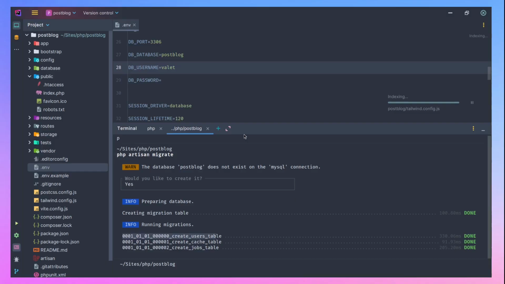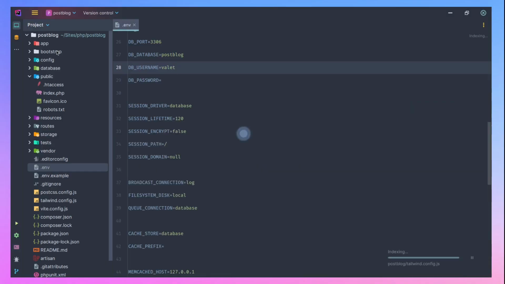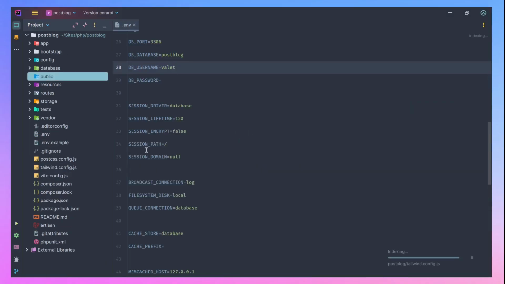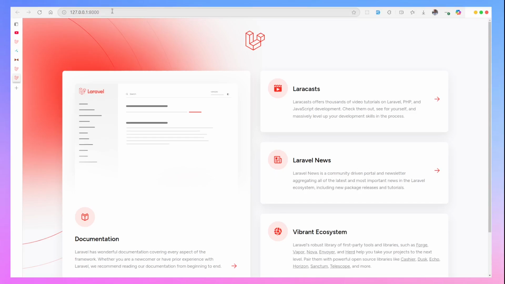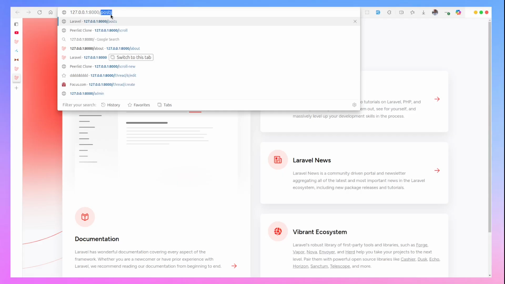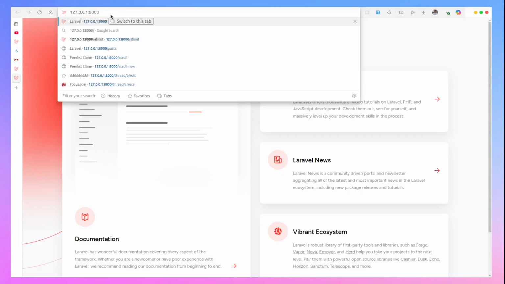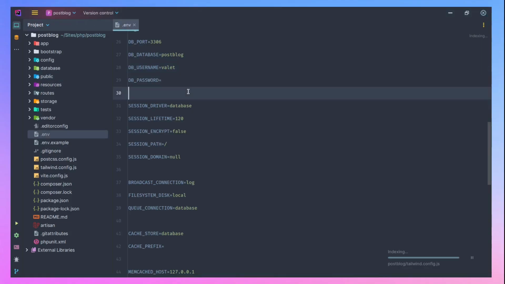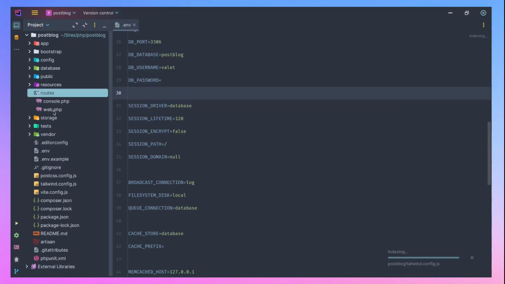Now let's go to our route file. The route file controls what happens when you navigate to a particular path in your browser on your application. So let's go to routes. Let's go to web.